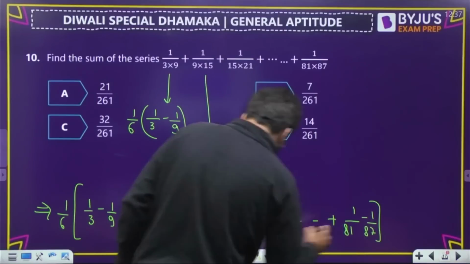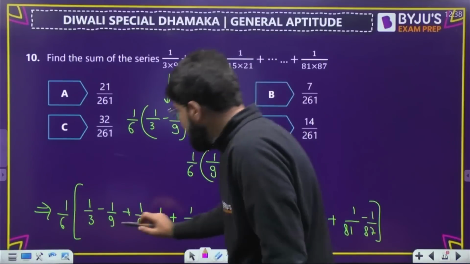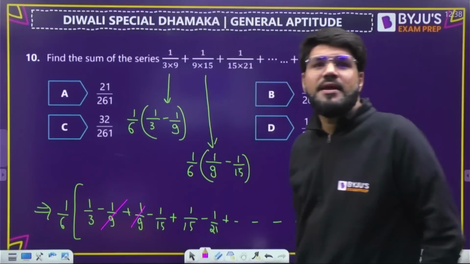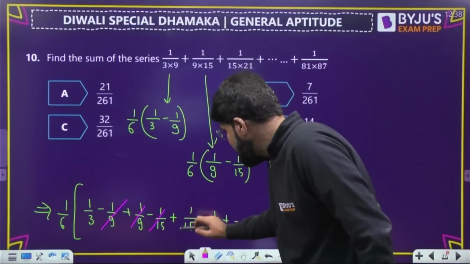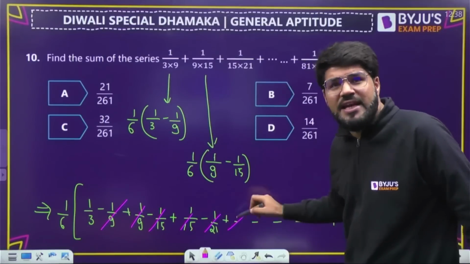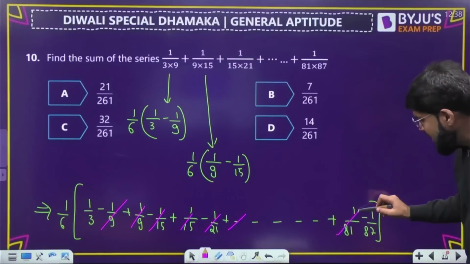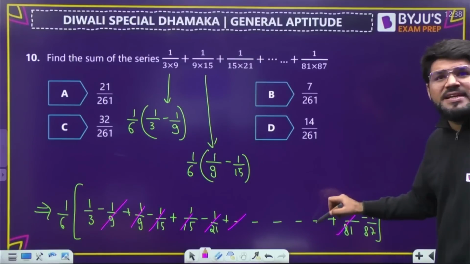That's it. And now you can see that several terms get cancelled. Minus 1 by 9 plus 1 by 9 is cancelled. Minus 1 by 15 plus 1 by 15. Similarly, minus 1 by 21 will be cancelled with the next, which will be 1 by 21 only. Similarly, if you go to the last, this 1 by 81 will be cancelled with the preceding term here.